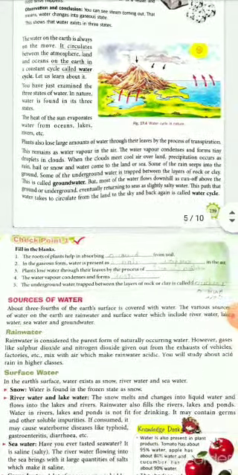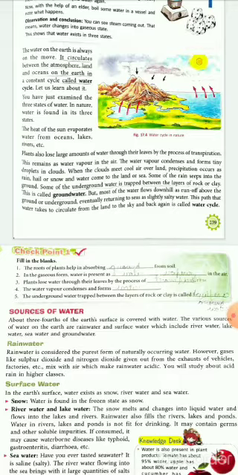Whenever there is a sun, whenever there is heat, the heat will evaporate the water bodies, and the evaporated water will turn into a gaseous state and it will rise up.